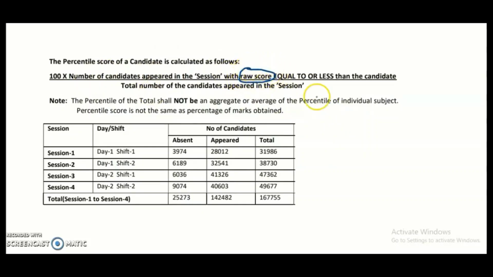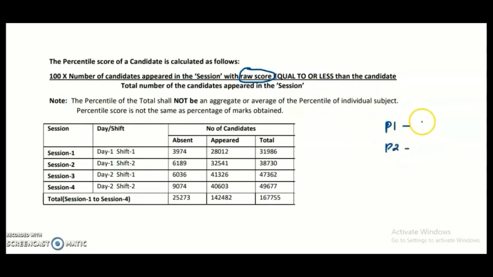So what is this raw score? Previously the National Testing Agency released the final answer key. Based upon that final answer key, you may calculate whatever marks you scored in paper 1 and paper 2.